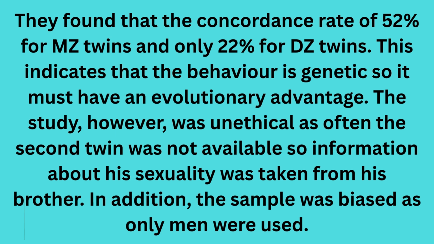They found a concordance rate of 52% for monozygotic twins and only 22% for dizygotic twins. This indicates that the behavior is genetic, so it must have an evolutionary advantage. The study, however, was unethical as often the second twin was not available, so information about the sexuality was taken from his brother. In addition, the sample was biased as only men were used.